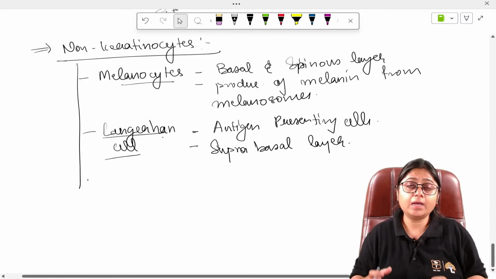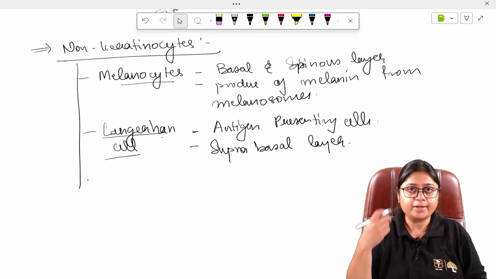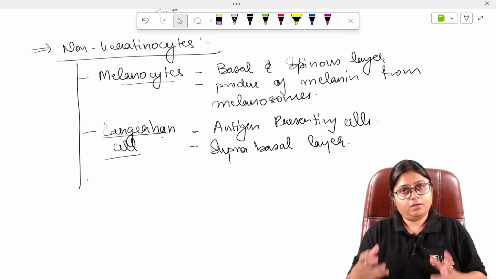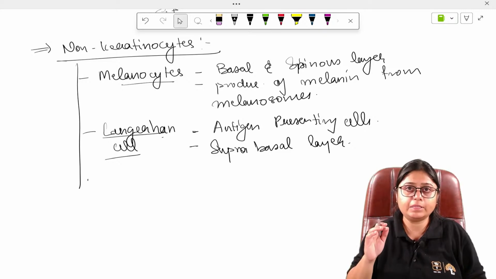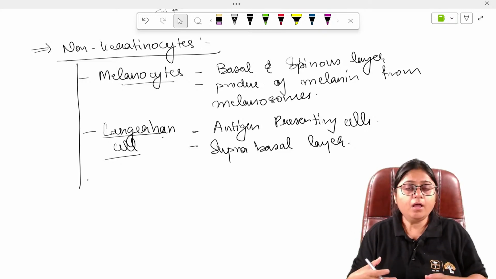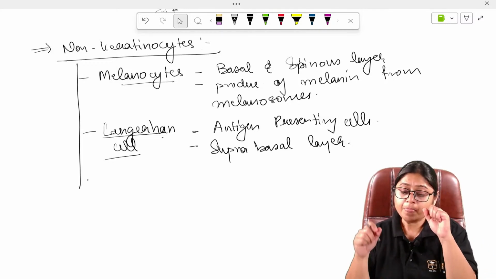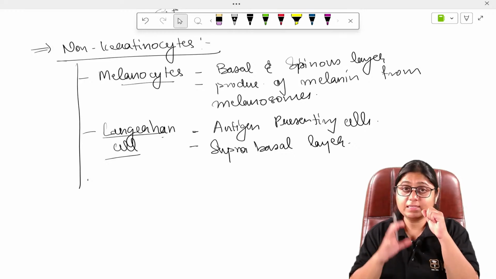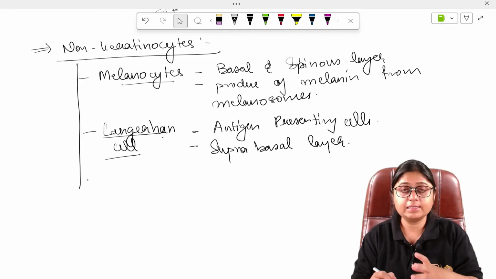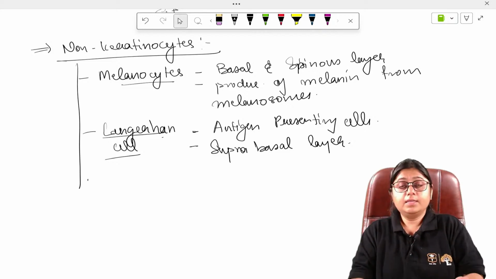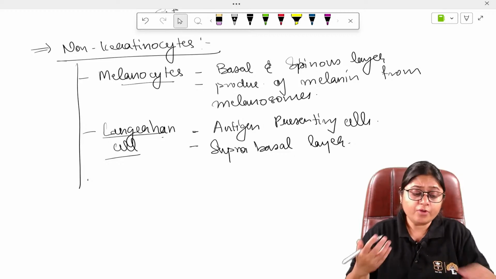They are antigen presenting. So whenever a bacteria which cannot be stopped by the epithelium, the stratum corneum, enters the oral epithelium, the body needs to identify that something noxious has entered. That toxin, that bacteria will be identified. The bacteria has certain receptors, and these antigen presenting cells, the Langerhans cells, also have receptors. So they will identify each other and bind with each other. Now these Langerhans cells will present these bacteria either to T cells, B cells, or macrophages, right? So this is the function of Langerhans cells.